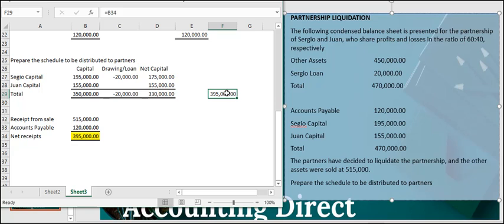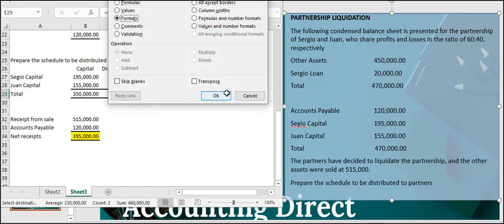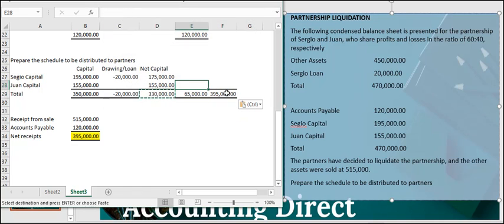Now, we already have determined how to distribute the 330,000. How are we going to distribute the remaining, which is 65,000? So we will now refer to our profit and loss distribution, of which Juan will receive 40%, and Sergio will receive how much? 60%.